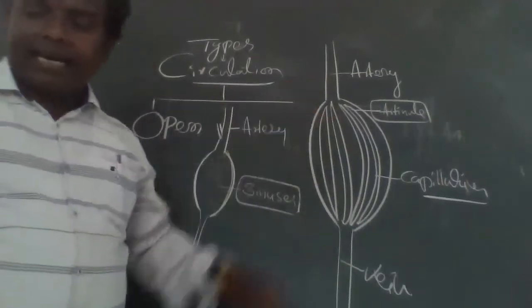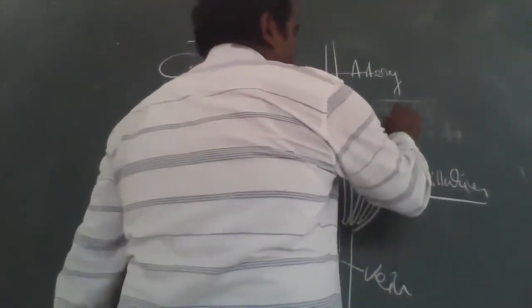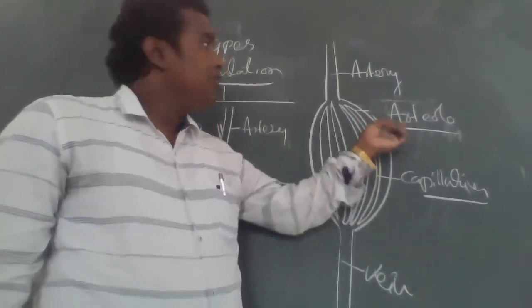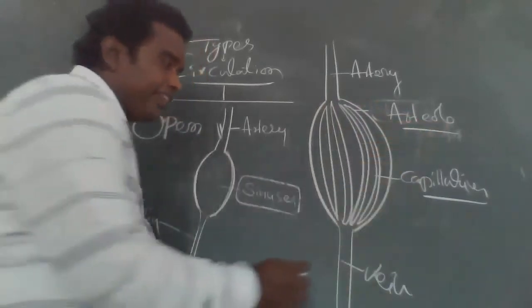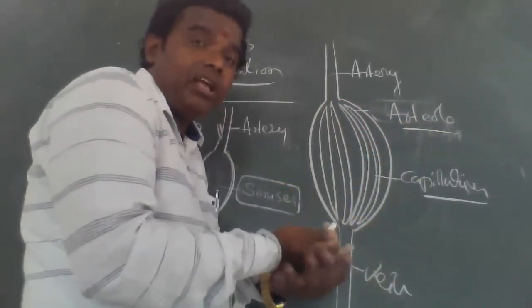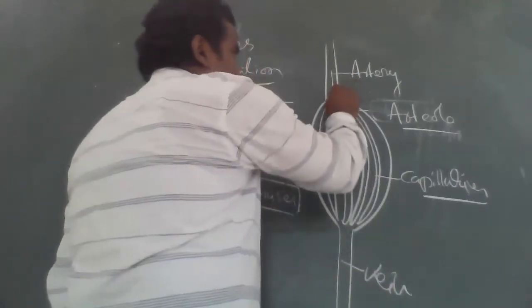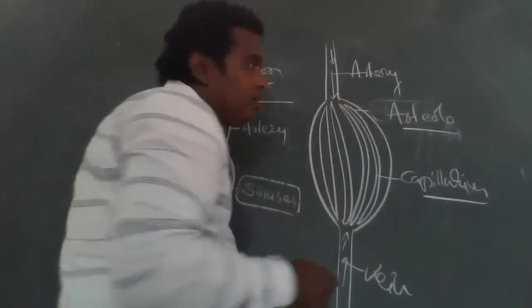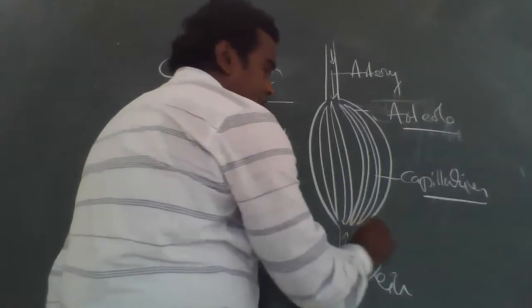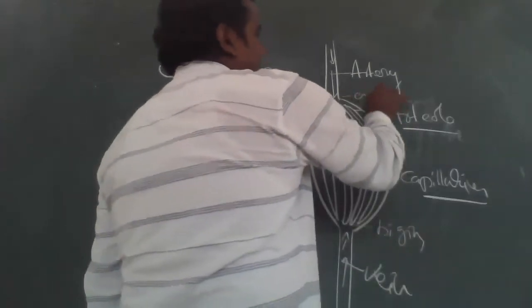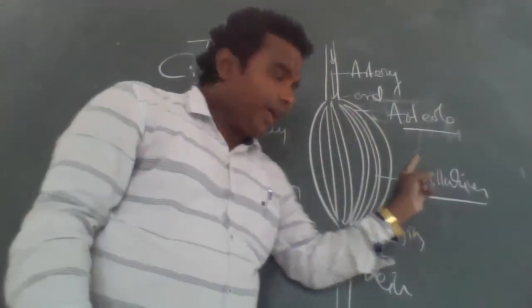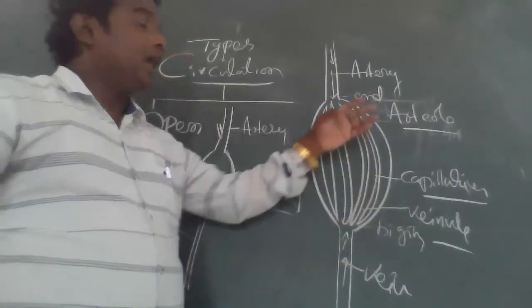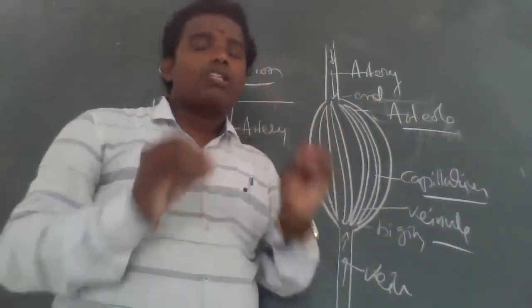The arteries end with arteriole, and the veins begin with venules. Venule. These venules and arterioles are the small blood vessels.